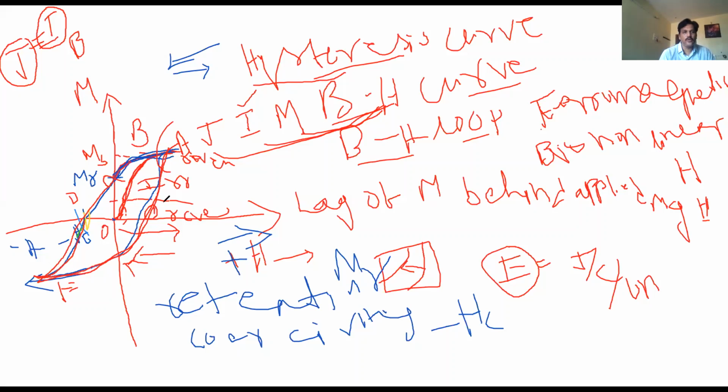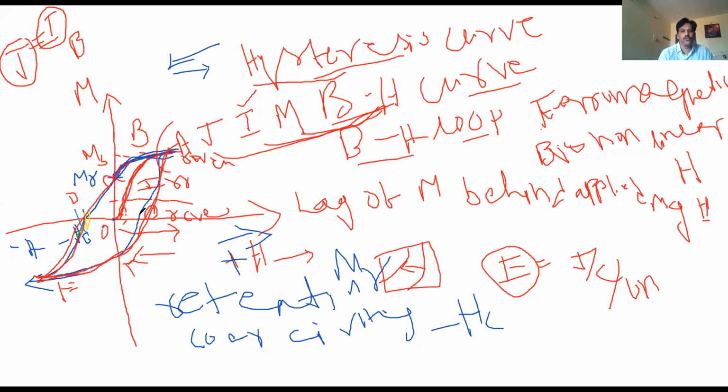If you give a cycle of plus H and minus H, we will get a loop. This loop is known as the hysteresis loop. That is A, B, C, D, E, F, G. This loop is known as the hysteresis loop or hysteresis curve. The larger the area of the loop, the greater the energy loss. The energy is always measured in joule per cycle per unit volume.